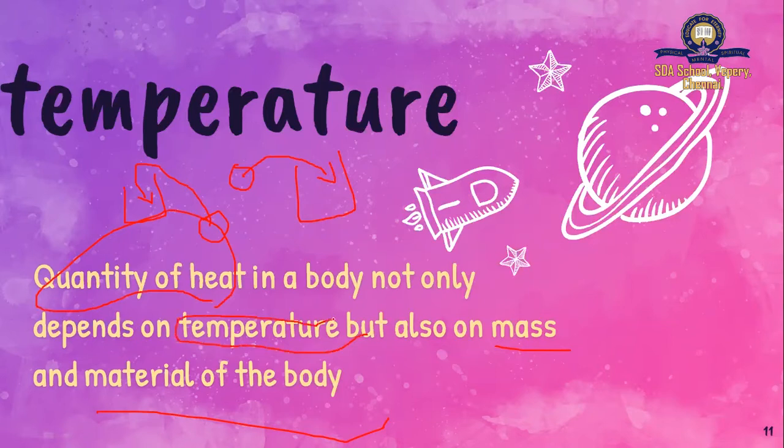So totally, temperature depends upon three factors. What are the three factors? Temperature depends upon the quantity of heat, the mass of the substance, and the material of the substance. So the temperature of a substance depends on three factors: quantity of heat, mass, and the material of the substance.